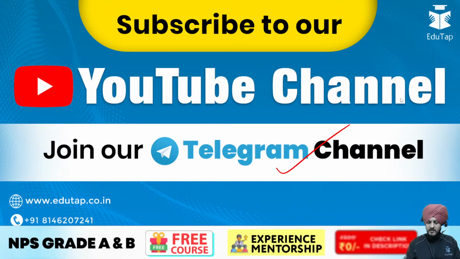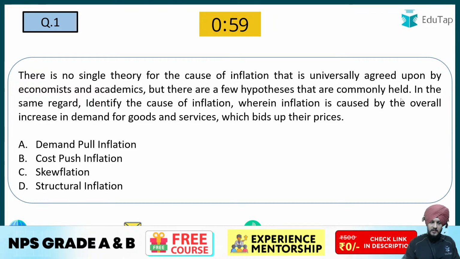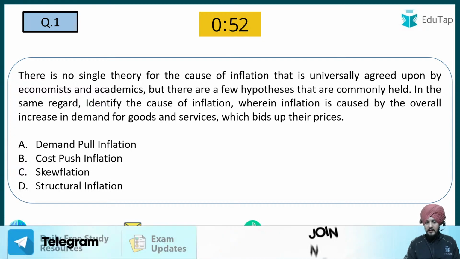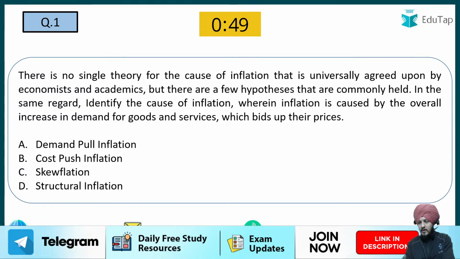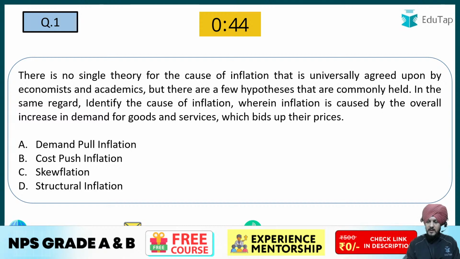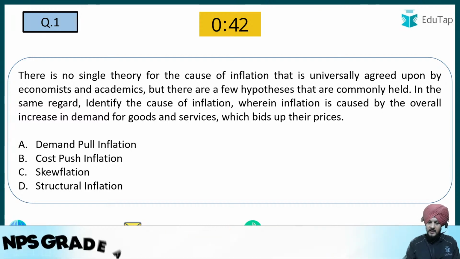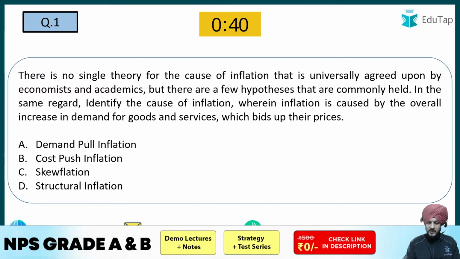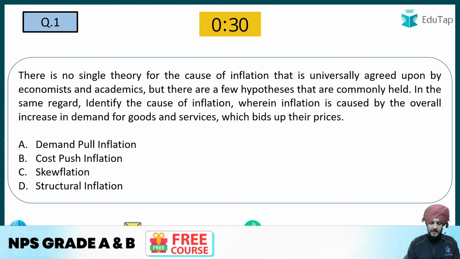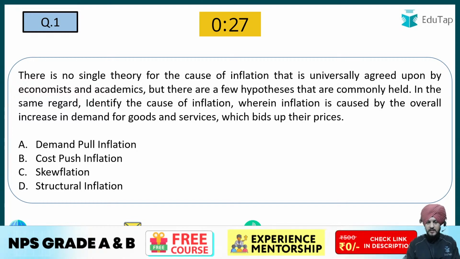Now let us begin with the session, and here is the first question on your screen. There is no single theory for the cause of inflation that is universally agreed upon by economists and academics, but there are a few hypotheses that are commonly held. Identify the cause of inflation whereby inflation is caused by the overall increase in the demand for goods and services, which bids up their prices. Option A, demand pull inflation; option B, cost push inflation; option C, skewflation; and option D, structural inflation. What do you think is the correct answer to this question?